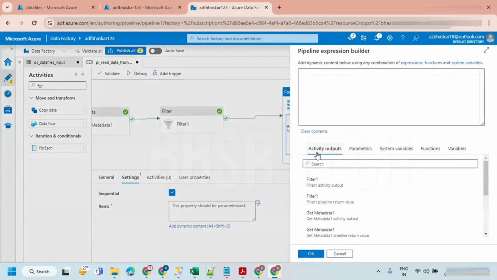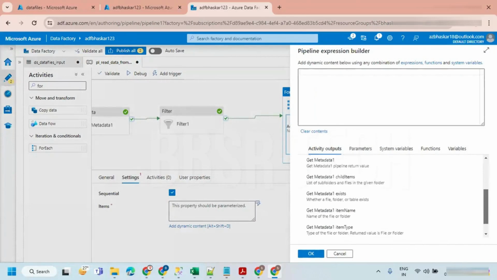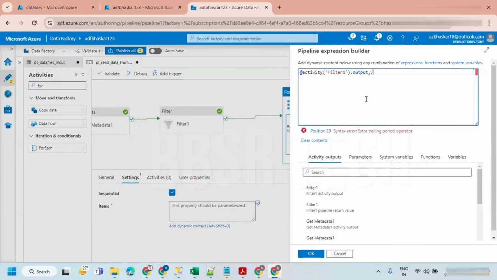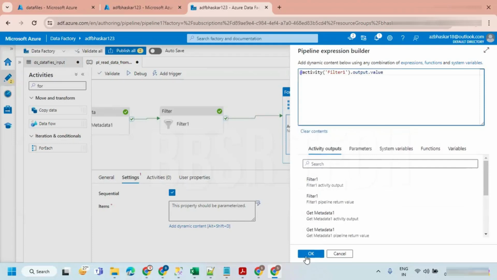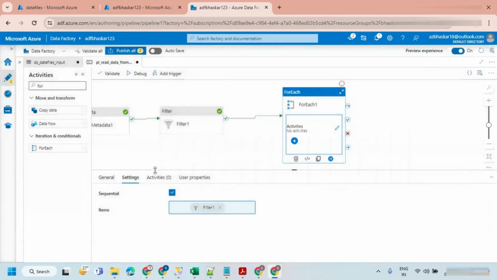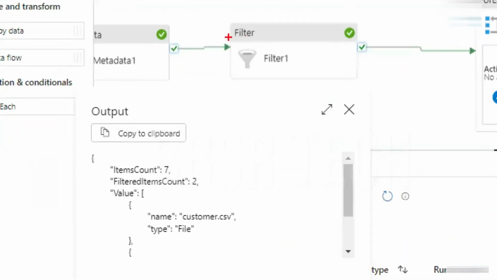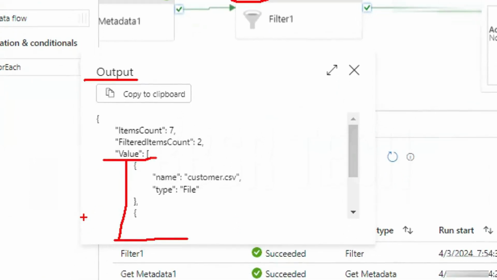Let's take the output of the filter activity, not the get metadata activity. Somewhere you can see output dot value. Why I'm writing the value, I'll show you. If you see the filter activity here, it is filter activity name dot output dot value. The value is having the list of files, so you have to write the output like this.